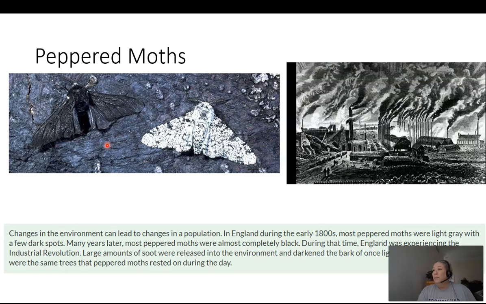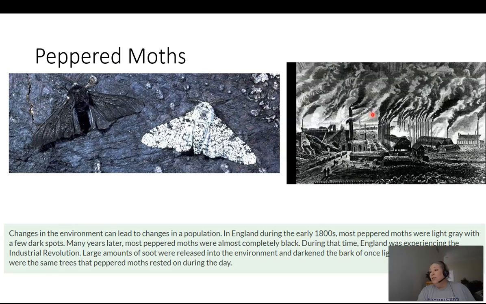So you can see this is tree bark, and there are two moths on it. There's a light colored moth that looks like it's peppered, like it's had pepper sprinkled on it, and this is a dark colored moth. They're the same species. The tree, though, the bark of the tree used to look like this little spot right up here. See how it's kind of light and peppery, just like this moth. So before the bark turned dark, the bark looked like this moth, and so the moth was able to land on the tree and rest there during the day, and the birds couldn't see it, and so the birds couldn't eat it, right, because it was camouflaged in.